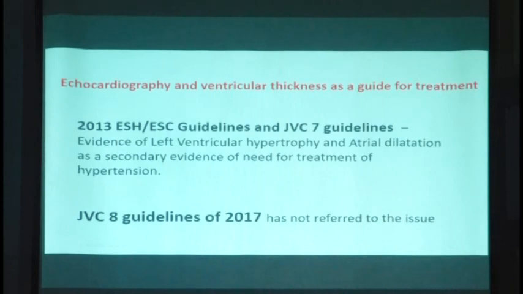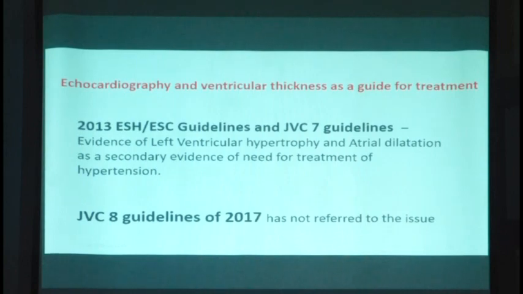In the 2013 guidelines, one of the criteria to start the antihypertensive drug was considered as the left ventricular hypertrophy. But now that guideline is removed in the 2017 guideline. So it's not only me who cries foul about that. There are many other doctors also who are criticizing that kind of a withdrawal from the guideline.